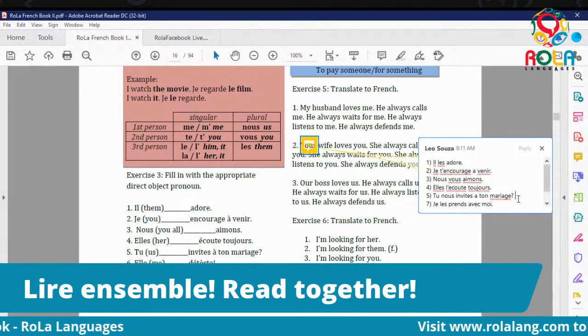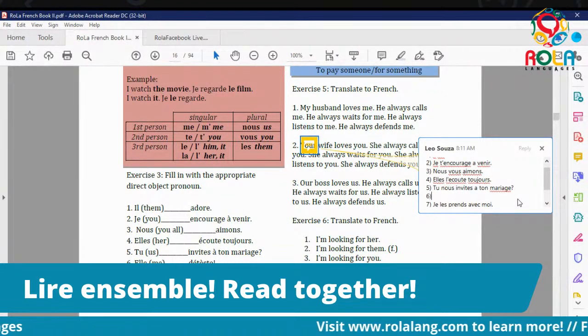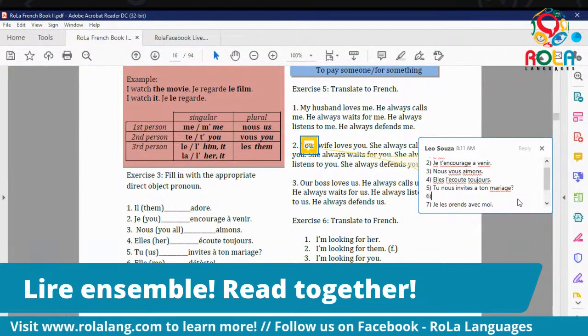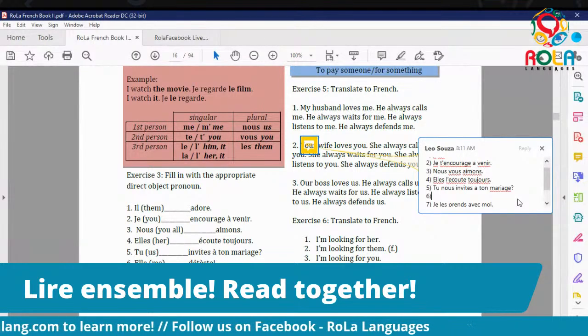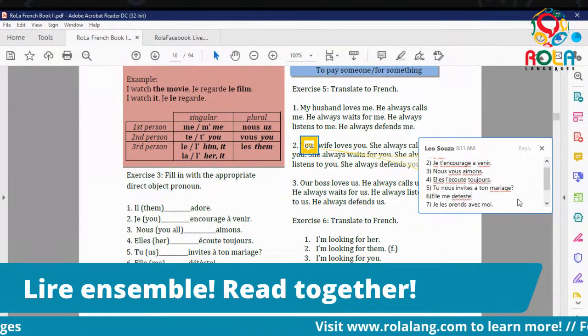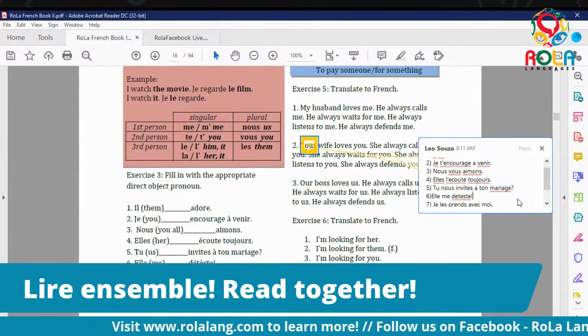Très bien. Et finalement, 6. Elle blank déteste. Elle me déteste. That means she hates me. Elle me déteste. Très bien.